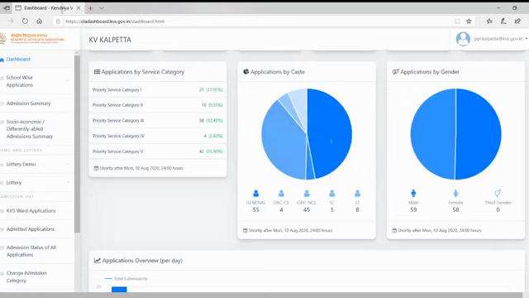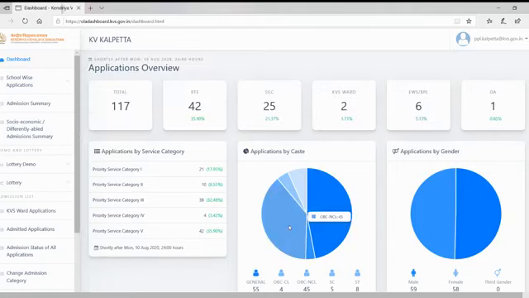And by caste and by gender also, we are having general 55, OBC creamy layer 44, OBC non-creamy layer 45, SC 5 and ST 8. Totally out of 117, 59 are male and 58 are female applications. So this is just the application overview we have.